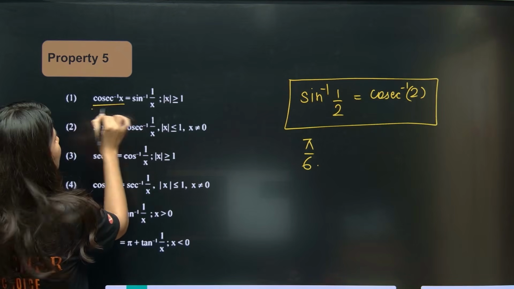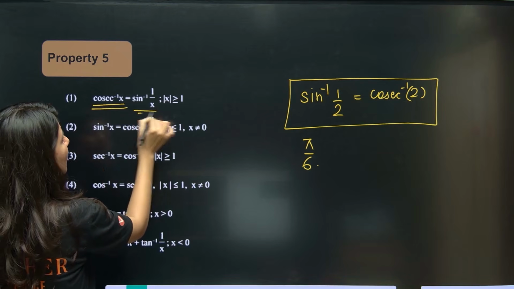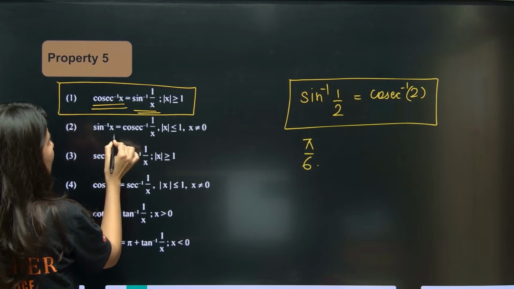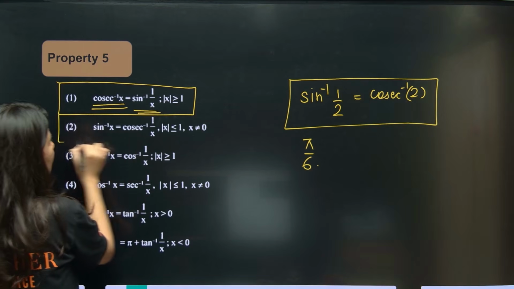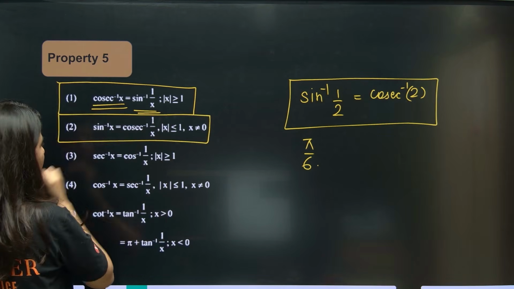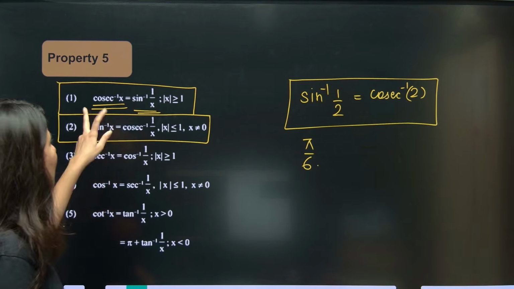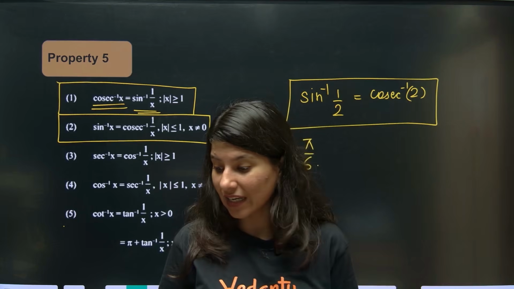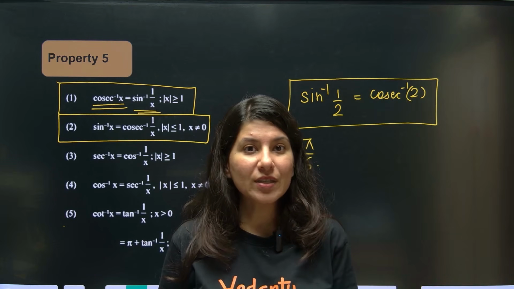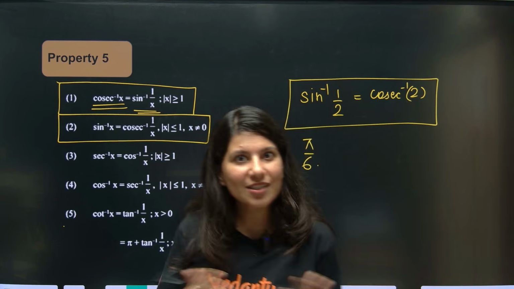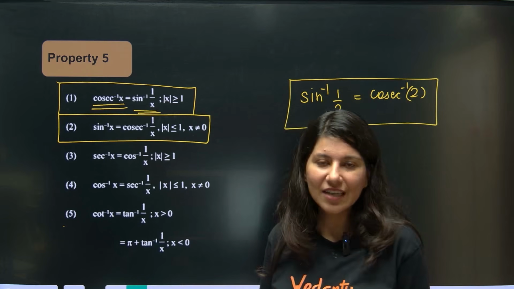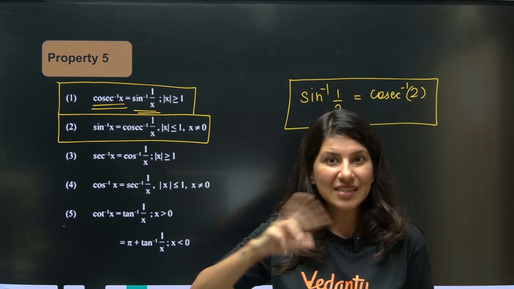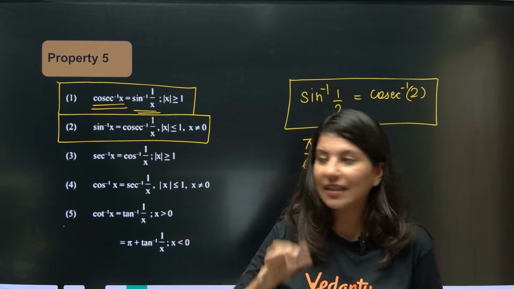Cosec inverse x is equal to sine inverse 1 by x. Sine inverse x is equal to cosec inverse 1 by x. Easy peasy. And you know the range of cosec inverse and sine inverse. Can anybody tell me the range? Minus pi by 2 to pi by 2 both. They follow the same pattern except 0, but yes, they are from the same branch.